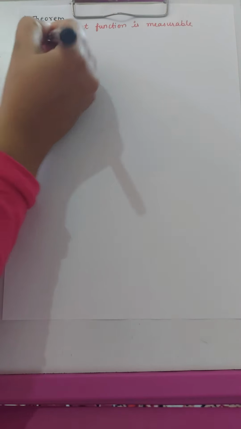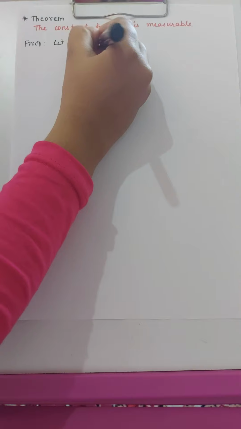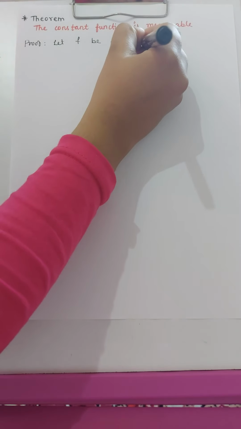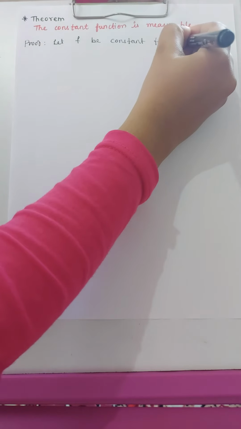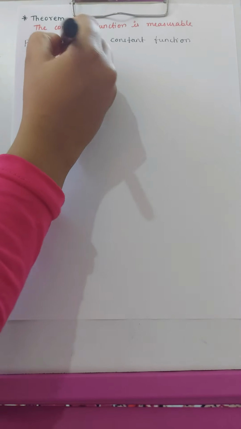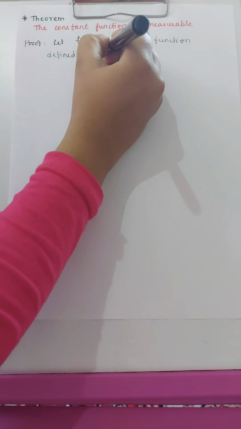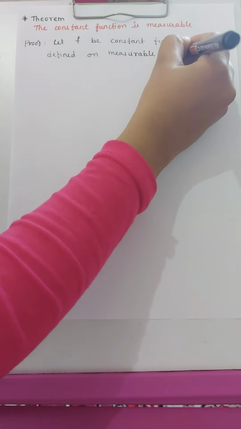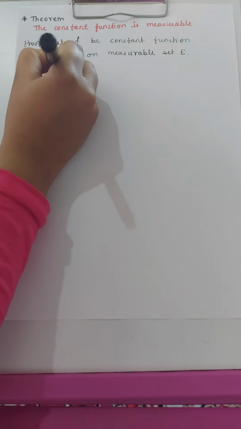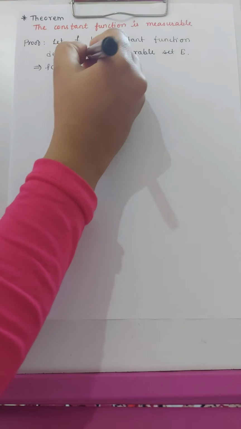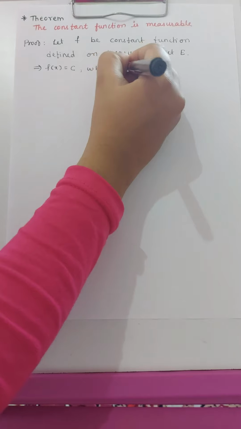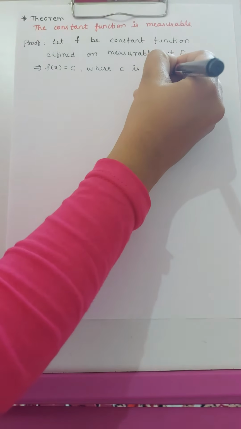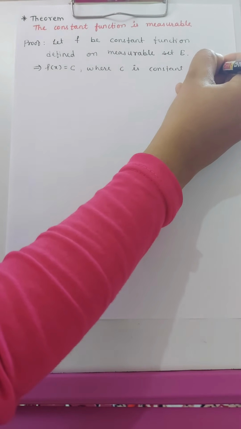Proof: let f be a constant function defined on measurable set E. So this implies that f of x is equal to C, where C is a constant, for all x belonging to E, since f is a function defined on the set E.